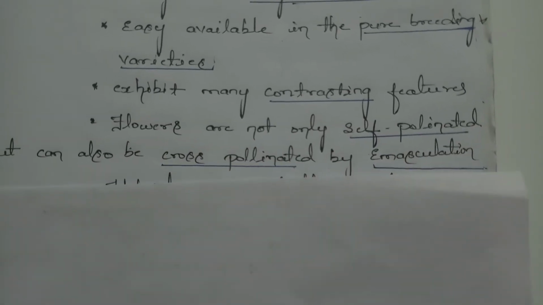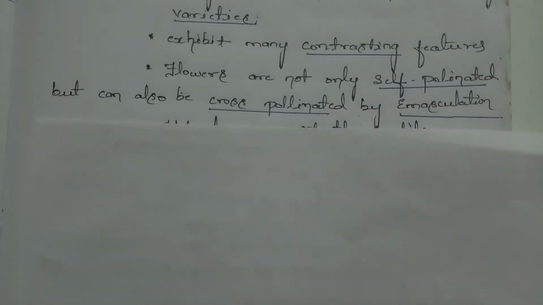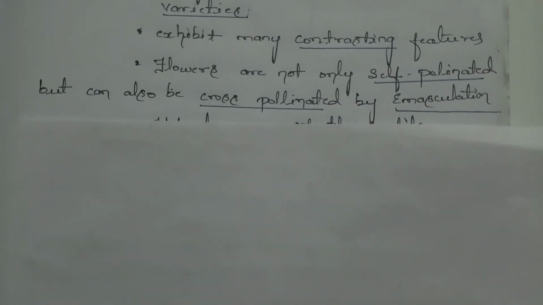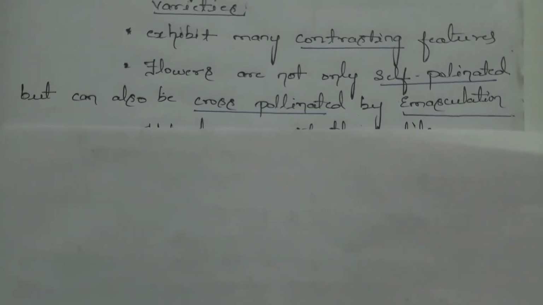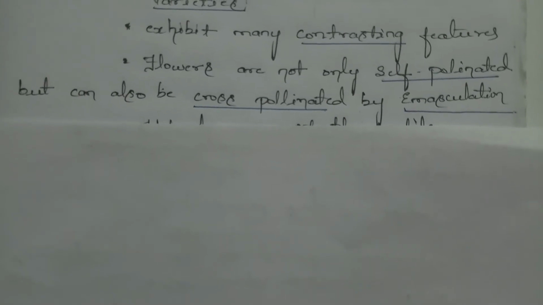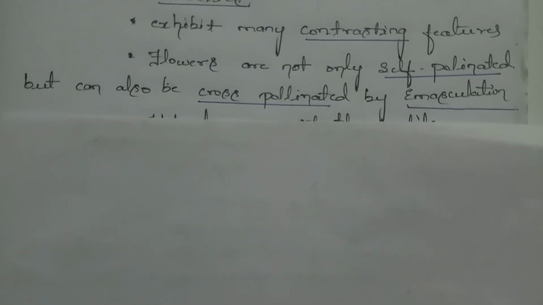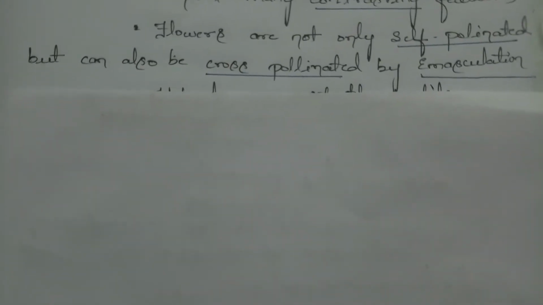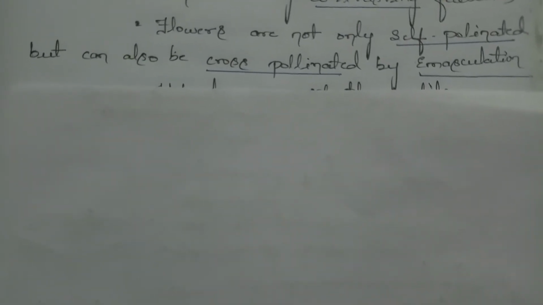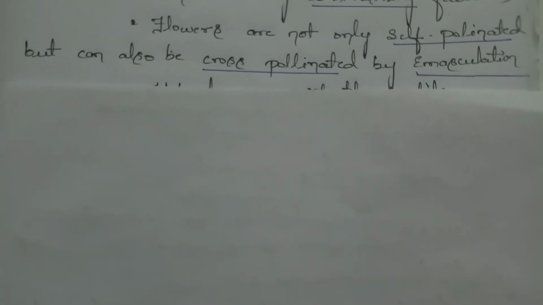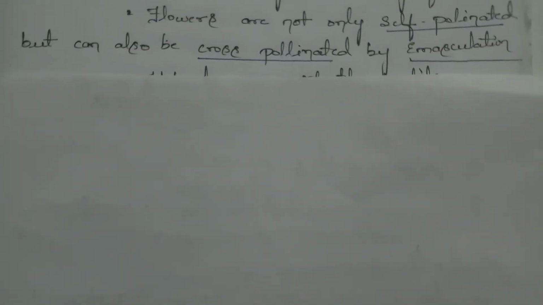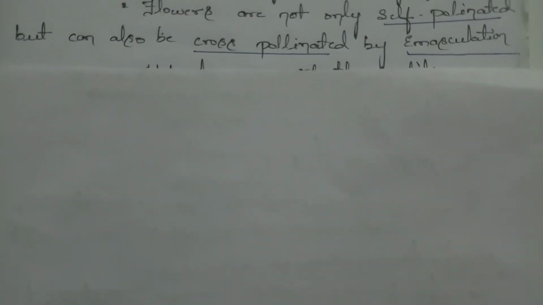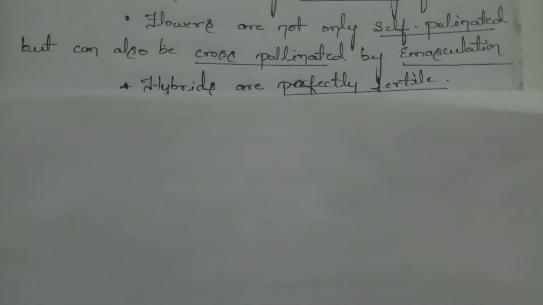The next reason is that flowers are not only self-pollinated but can also be cross-pollinated by emasculation. Pollination taking place inside the plant itself is known as self-pollination. But cross-pollination can also take place by the emasculation process. Emasculation is a process of bagging the flowers and making the cross-pollination. So he selected the pea plants.